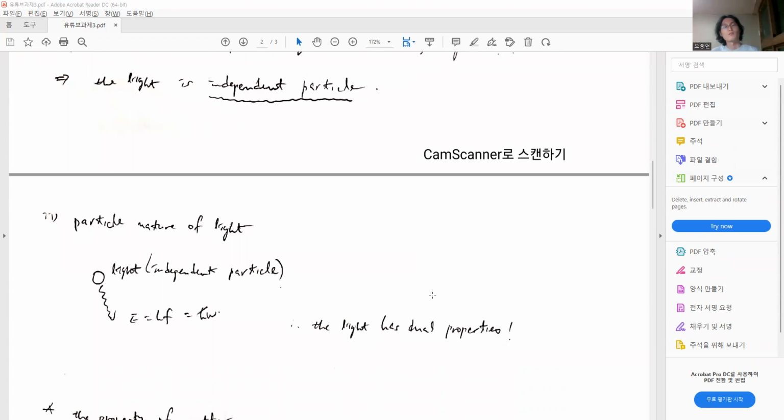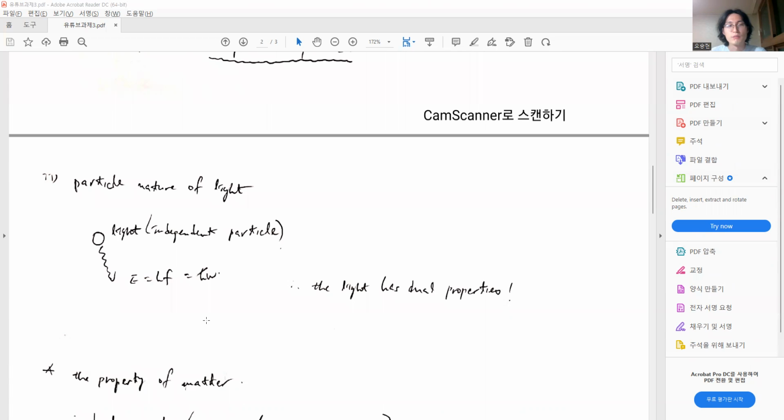So the second property of light is the particle nature of light, which can be expressed by this illustration. The light as a particle, an independent particle, has an energy which can be expressed by the formula h multiplied by f.